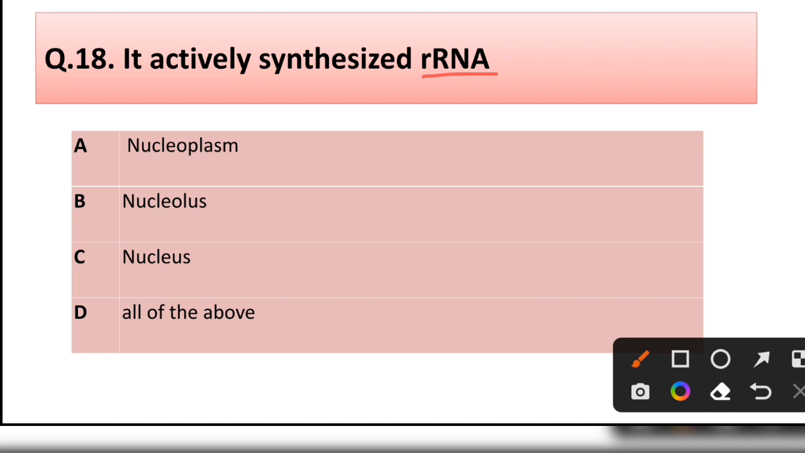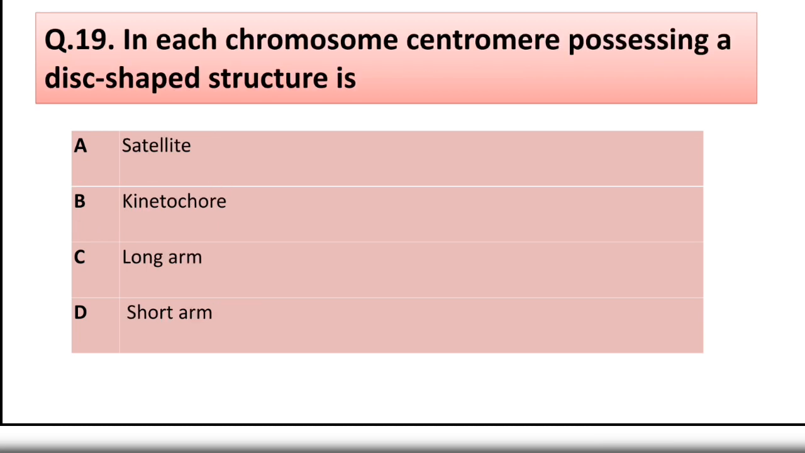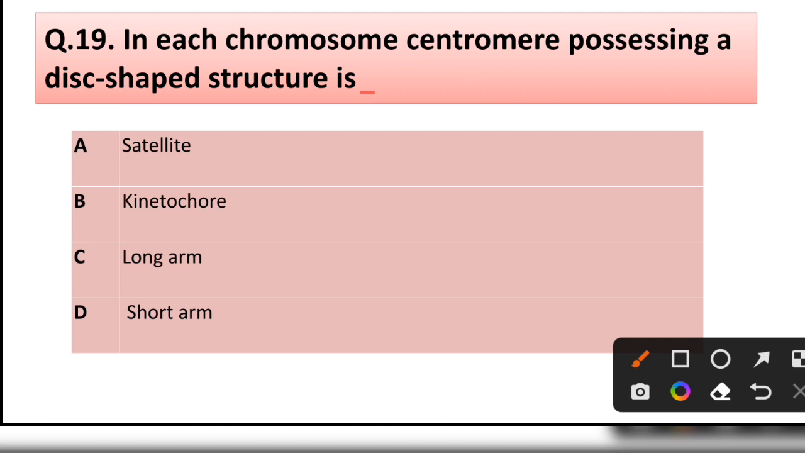Question number 80. It actively synthesizes rRNA. Nucleoplasm, nucleolus, nucleus, or none of the above. Correct answer is option B. Nucleolus.